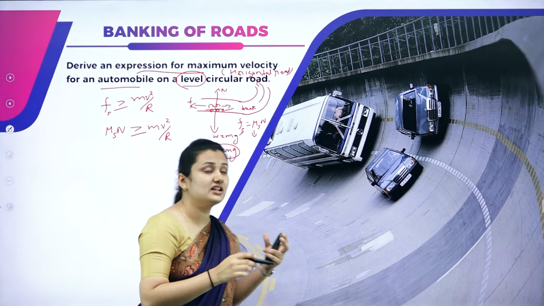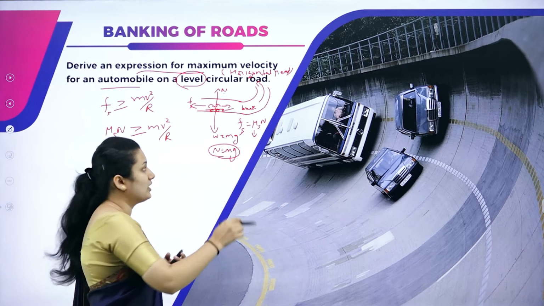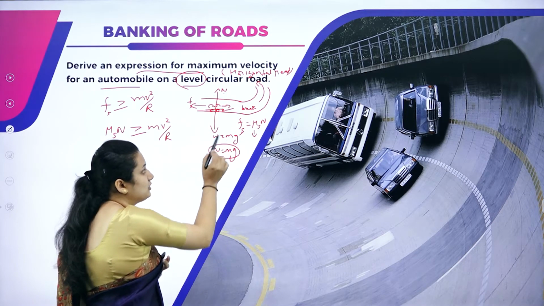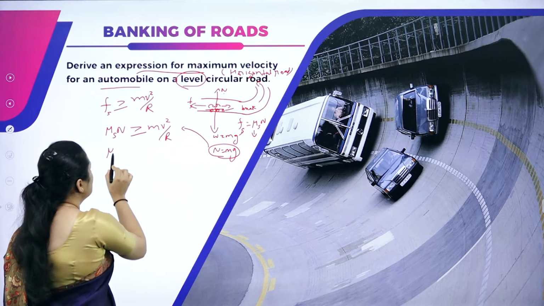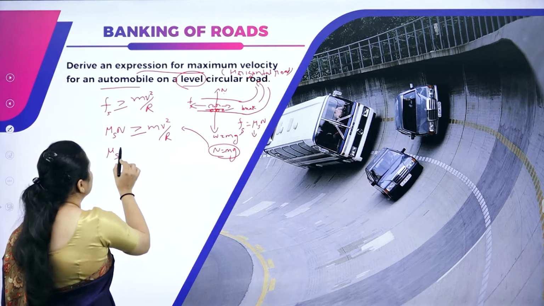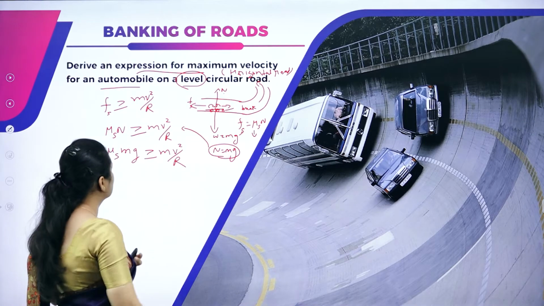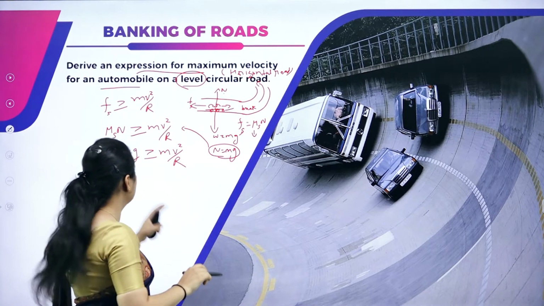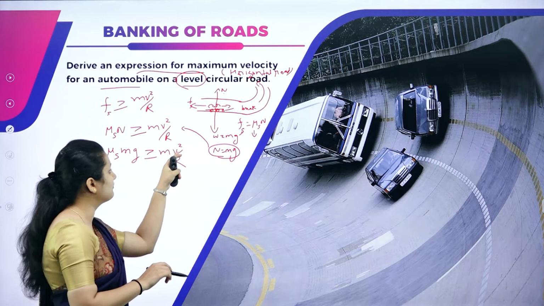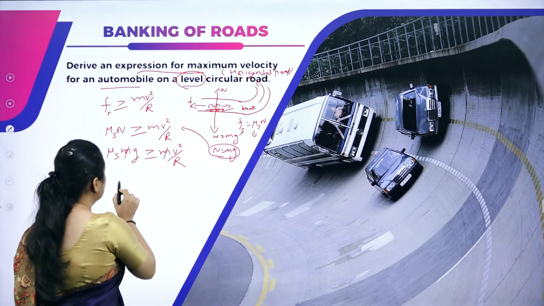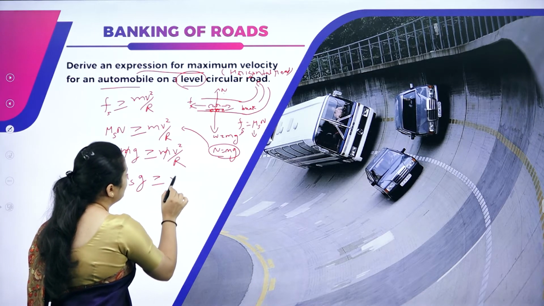So there is no acceleration along the vertical direction, and we are only considering the horizontal road. A normal reaction is balancing the weight of the car, so N is equal to mg. Substitute that here in place of N. So you have the coefficient of static friction times mg greater than or equal to mv square by r. The m gets cancelled, so you have mu s g is greater than or equal to v square by r.